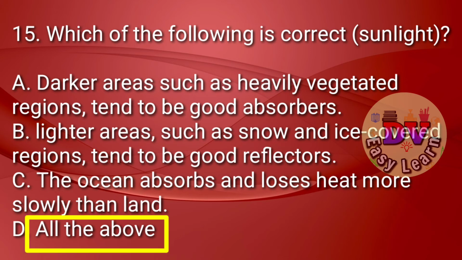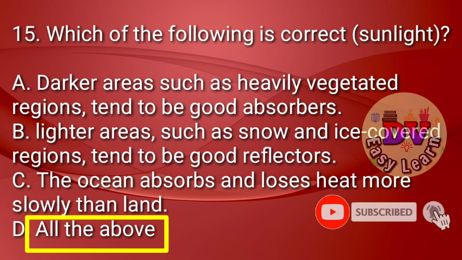Correct answer, all the above. Darker areas such as heavily vegetated regions tend to be good absorbers. Lighter areas such as snow and ice covered regions tend to be good reflectors. The ocean absorbs and loses heat slower than the land.